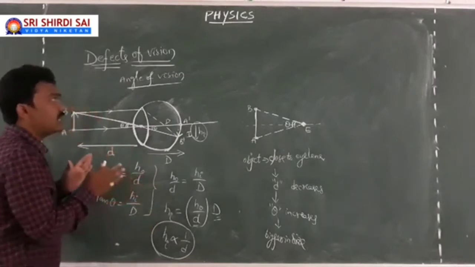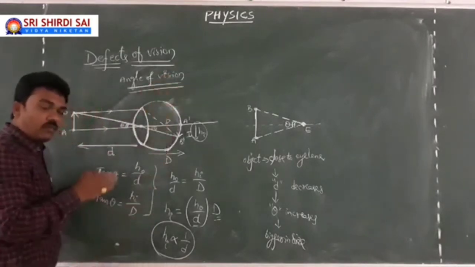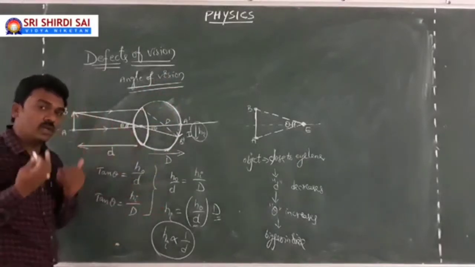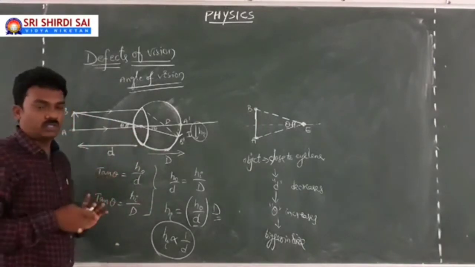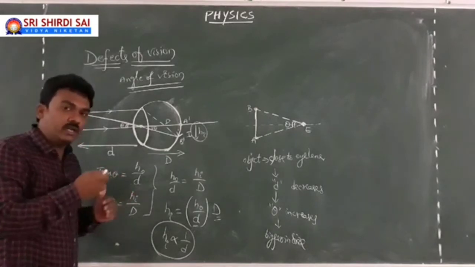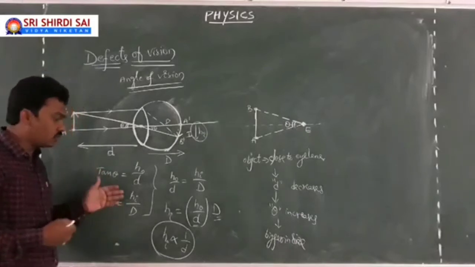This is all about the concept of angle of vision or visual angle, and the phenomenon of why the image appears bigger or smaller in size, even though we are looking with our naked eye. This is all one concept. Now we are going to discuss a slightly different visual phenomenon that involves our eye lens.